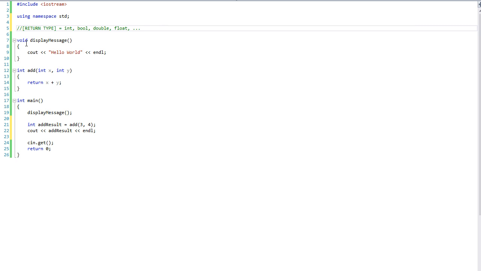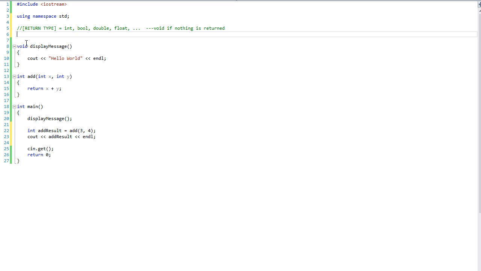And void if nothing is returned. So that's a return type.